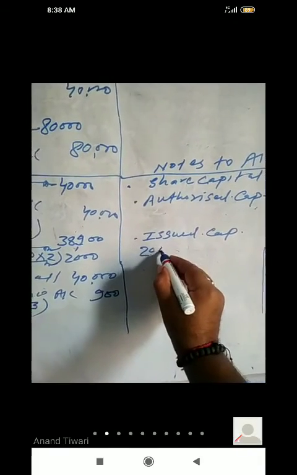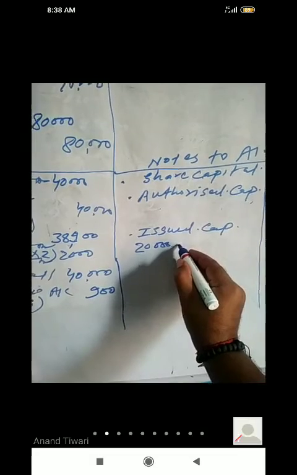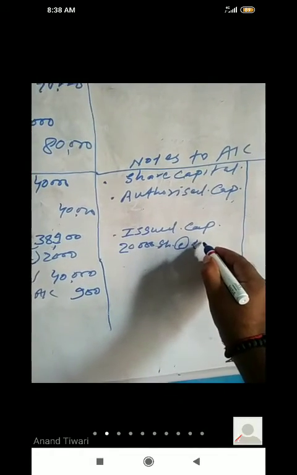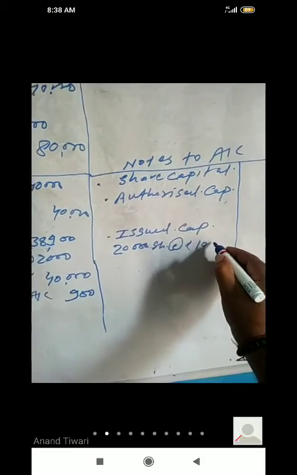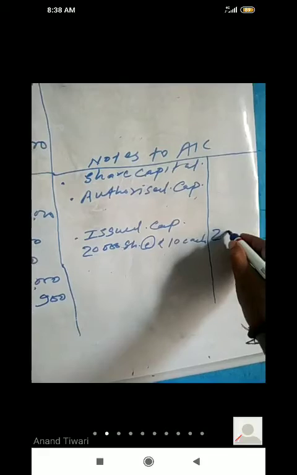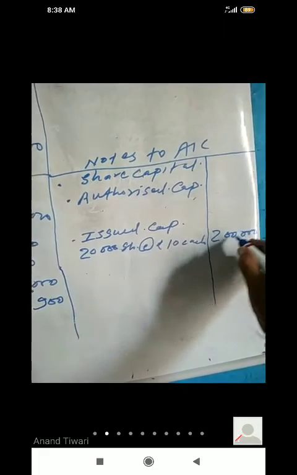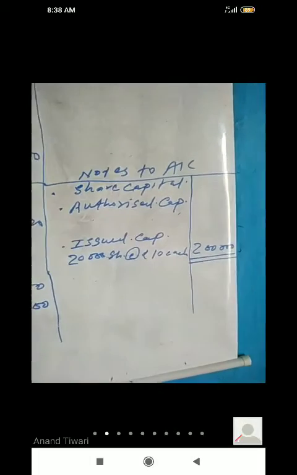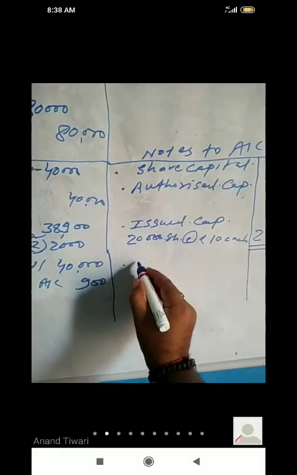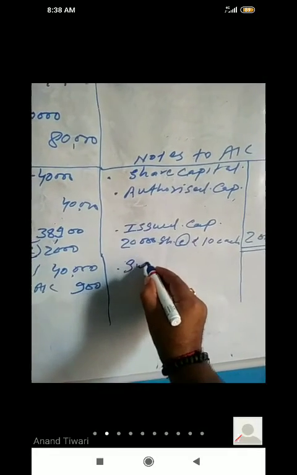20,000 shares at the rate of rupees 10 each. That is 2 lakh. You have to close here. Now third, you have to do here subscribed capital.